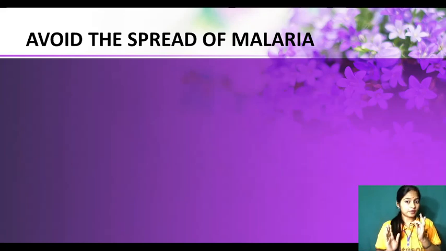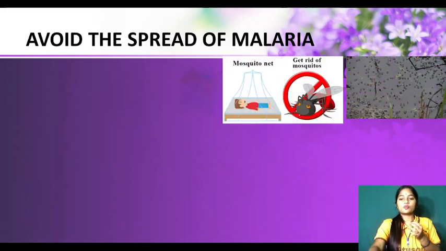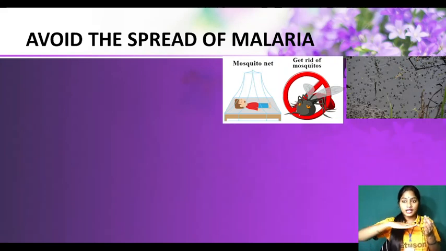So to avoid the spread of malaria, what should we do? We should avoid the carrier. Which is the carrier? Mosquitoes. We should avoid mosquitoes. How? Get rid of mosquitoes. How? Can you see in this picture? See, the mosquitoes are sitting on the standing water. So mosquitoes breed where the water is standing, not flowing.